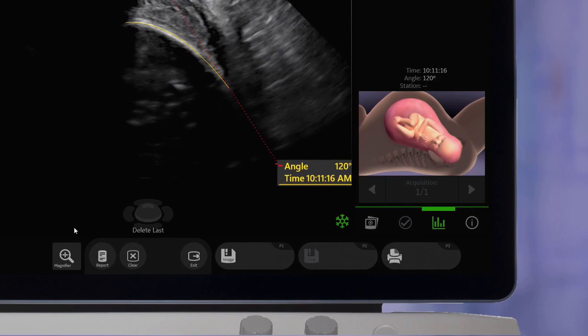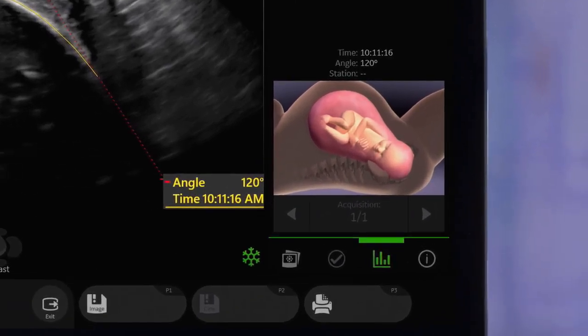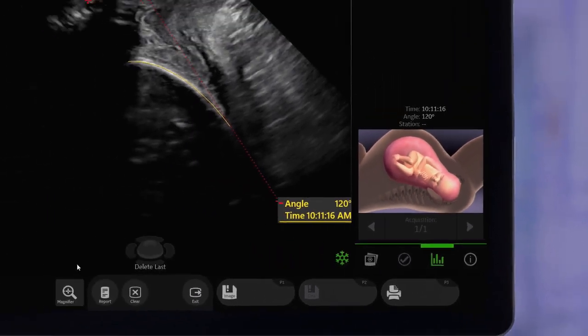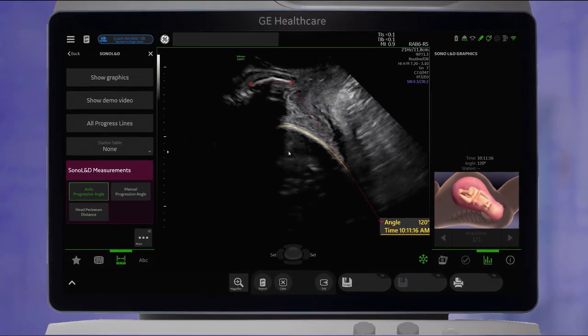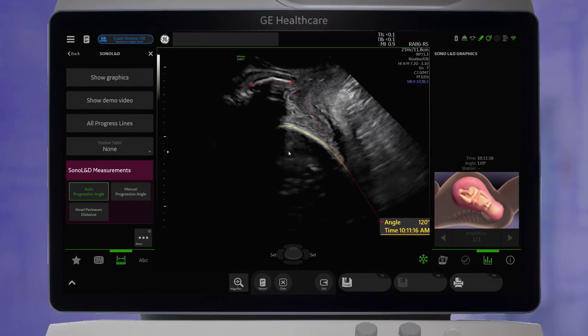Once the measurement is complete, a corresponding graphic appears in the measurement summary window, displaying the head progression at the angle that it was measured. Tap on the graphic to expand for easy sharing with the patient and partner.